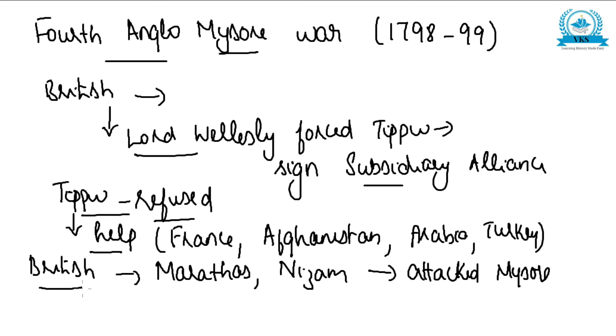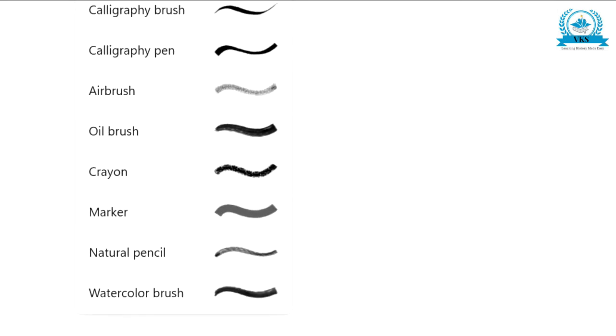The British, along with the Marathas and the Hyderabad Nizam, attacked Mysore, and Tipu continuously fought, and he was the greatest enemy of the British. Tipu was called the Tiger of Mysore. He fought so bravely that he was called the Tiger of Mysore, but finally Tipu died in the fight in Srirangapatna. So in the Fourth Anglo-Mysore War, we can see that Tipu died fighting against the British.